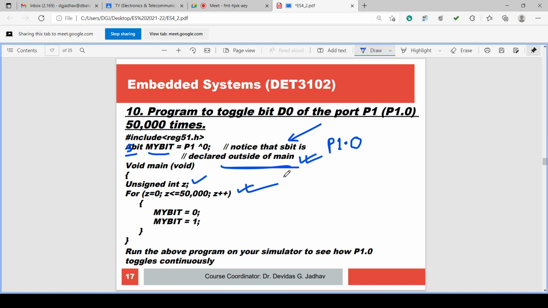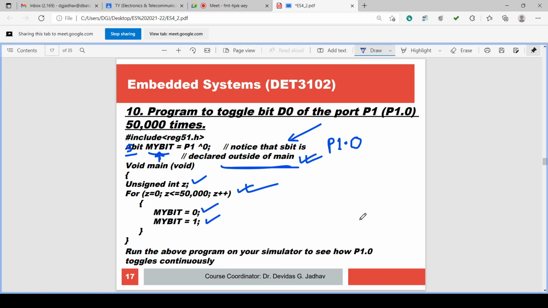So 50,000 times we have outputted mybit equal to 0 and mybit equal to 1. So mybit is a variable name for pin number 0 of port 1. So P1 will have pin number 0, and for that the name given is mybit, and mybit, that means port P1 pin number 0, is outputted 0, 1, then 0, 1.